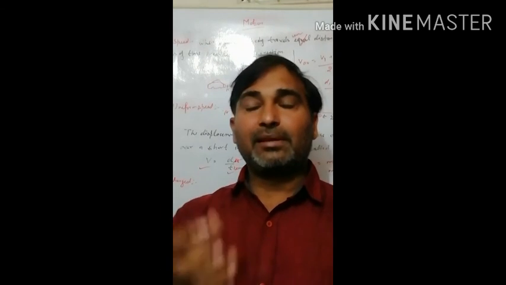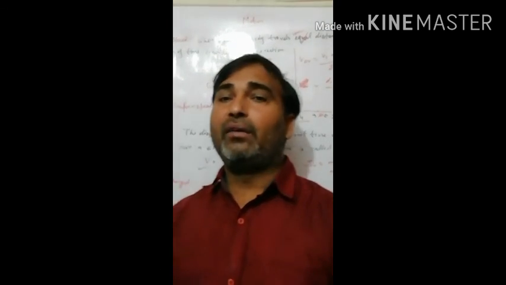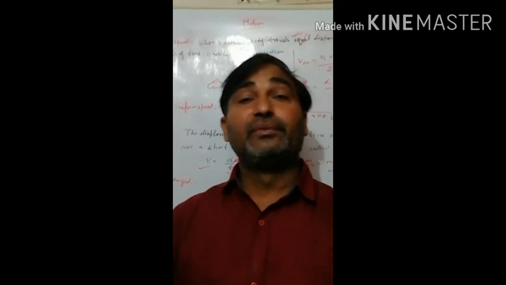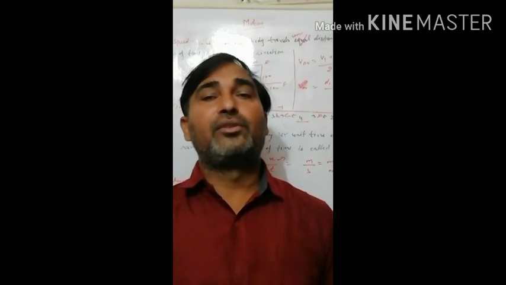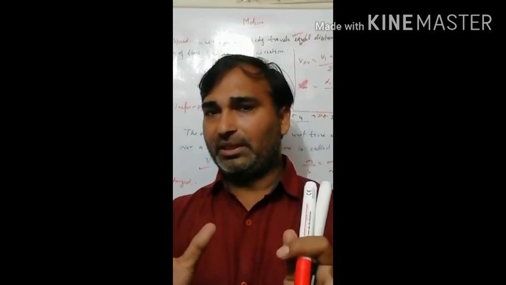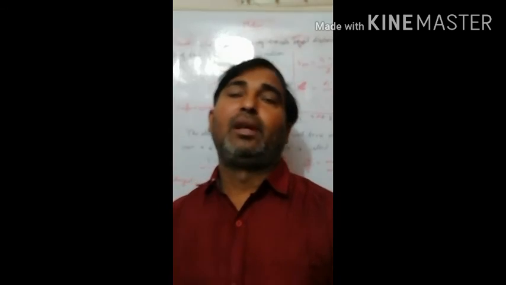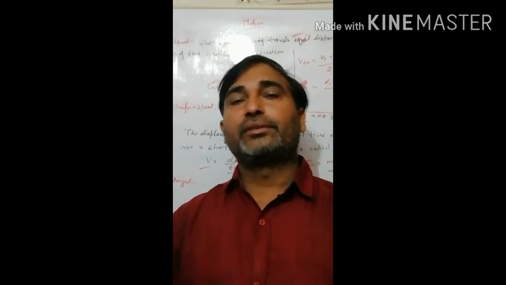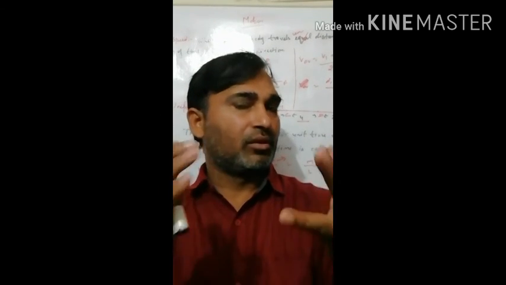Understood? Okay. Now, in homework, I will give some numerical examples related to average speed, average velocity, uniform motion and non-uniform motion. Beta, all of you try to solve them. After solving the examples, if you have the book then good, otherwise type the question in Google, and you will get the answer and solution of those questions. Okay, thank you.